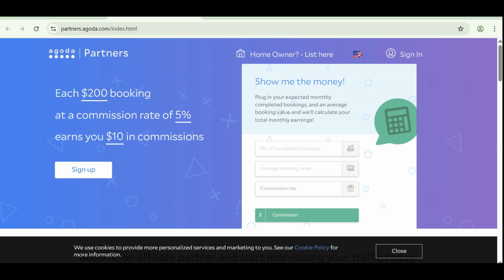Also you have partners, and what they say is that for each booking made, for each 200 USD booking, you're going to make a commission of 5%, which means for each 200 USD of sales you make, you're going to earn 10 USD.